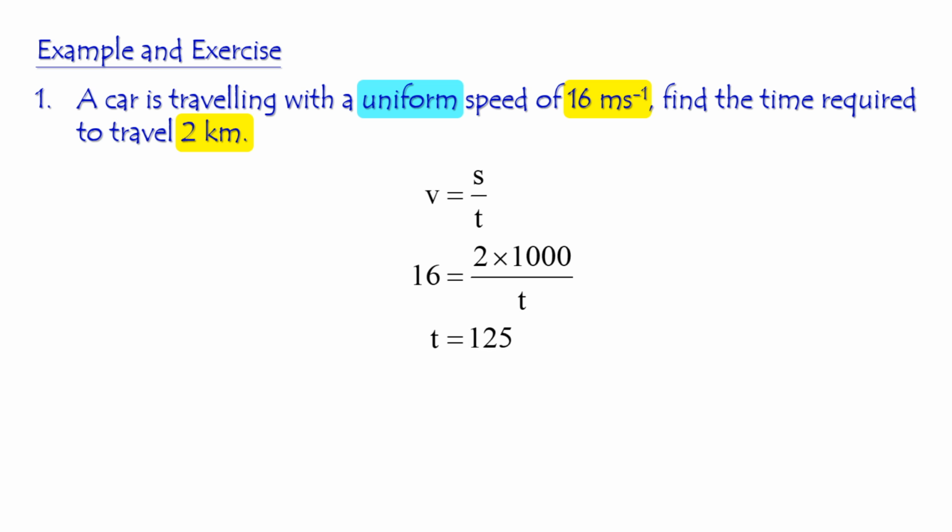125. What is the unit for time? Yes, it is second. Don't forget to write down the unit. Okay, so it is so simple. The car has to take 125 seconds to travel the distance of 2 kilometers at a speed of 16 meters per second. Is it difficult?